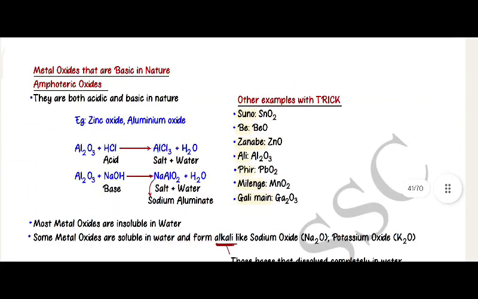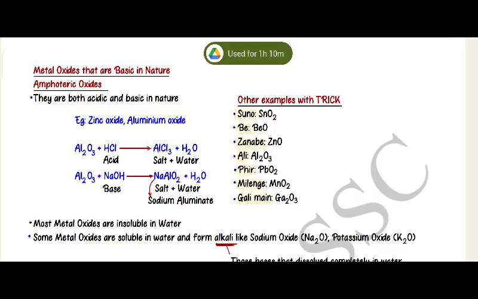Mixed oxides that are basic in nature. Amphoteric oxides are both acidic and basic in nature. Example: zinc oxide, aluminum oxide. Al2O3, aluminum oxide, plus hydrochloric acid gives aluminum chloride salt plus water. Aluminum oxide plus sodium hydroxide base gives sodium aluminate salt plus water.